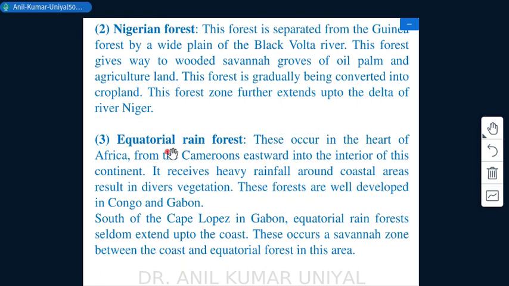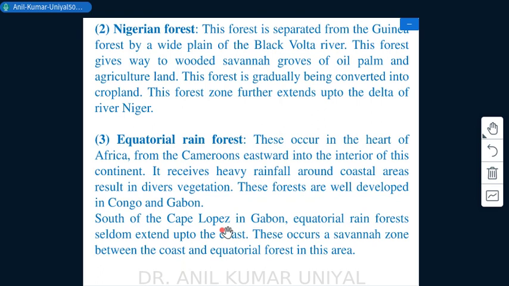Right, then we have the third forest zone or physical region, that is the equatorial rainforest, and this occurs in the heart of Africa from the Cameroons eastward into the interior of the continent. Right, it receives heavy rainfall around coastal areas that results in diverse vegetation types due to the equatorial zone, and these forests are well developed in the Congo and Gabon region, right?